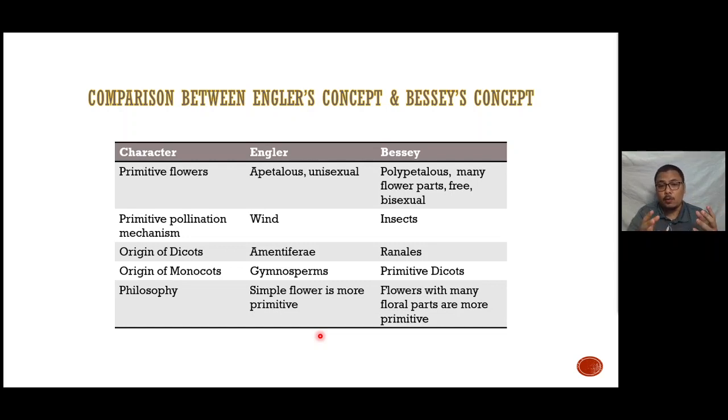So in terms of evolution, according to Bessey, if you have these characteristics, you are more prone to disappear, or to become extinct, I forget the English word. So that's the reason why Bessey put the more complex characteristics as primitive characteristics.